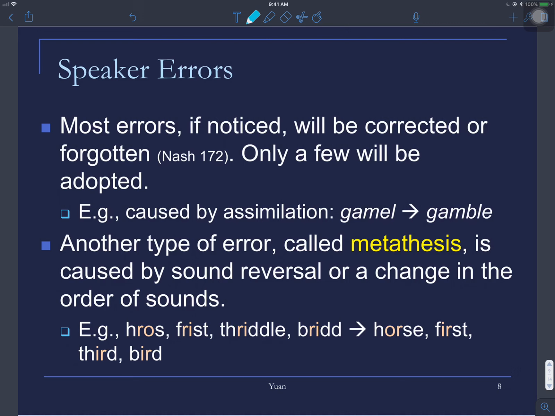For example, Genmo, originally it was pronounced like Genmo, but I think this is another case of assimilation. Nowadays we say Genbo, and somehow we insert a B sound to make it easier, because both M and B are bilabial. So it's easier to pronounce Gambo rather than Gammo.